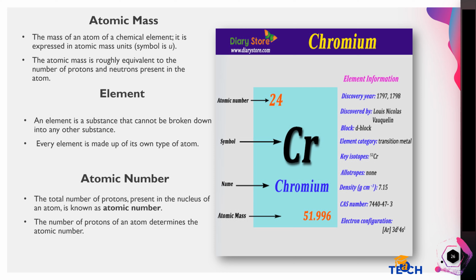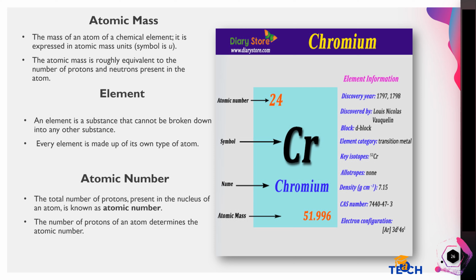Now let's talk about atomic mass, element, and atomic number. Atomic mass. The mass of an atom of a chemical element. It is expressed in atomic mass units, symbol is u. The atomic mass is roughly equivalent to the number of protons and neutrons present in the atom. Element. An element is a substance that cannot be broken down into any other substance.